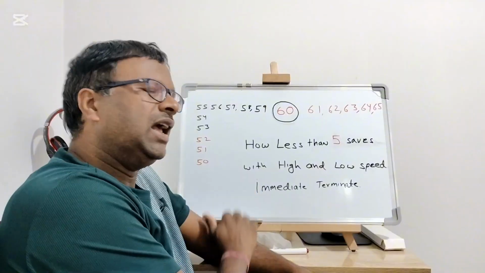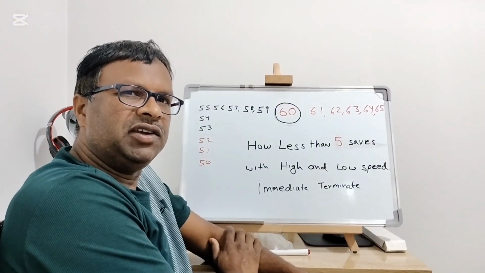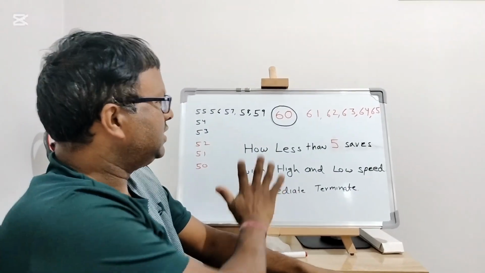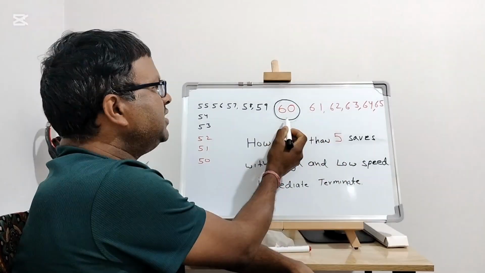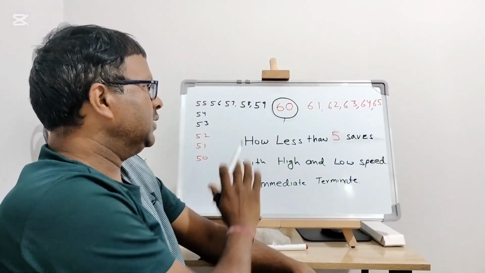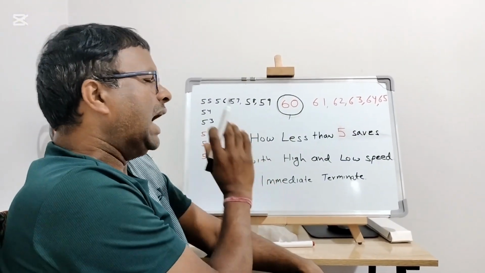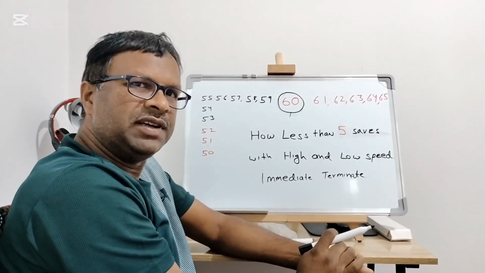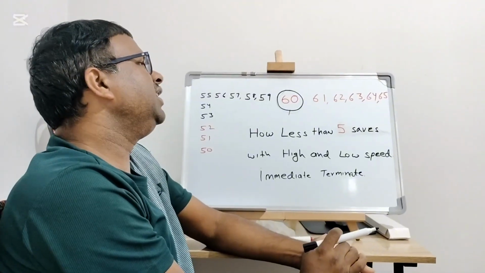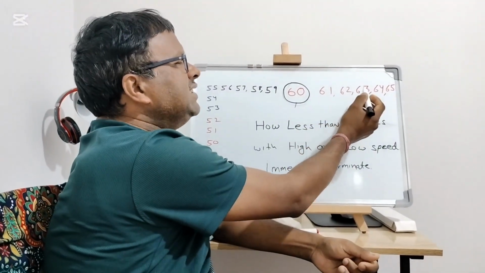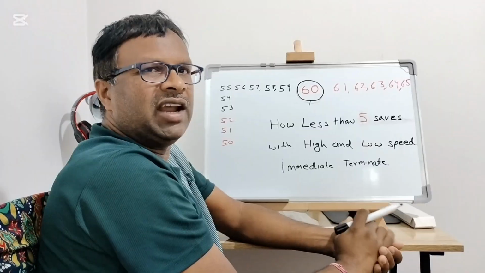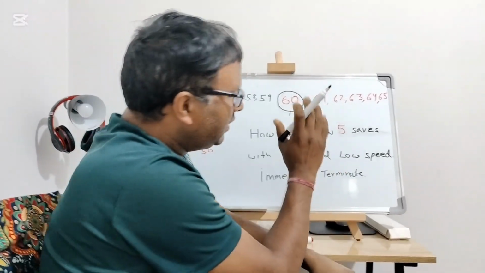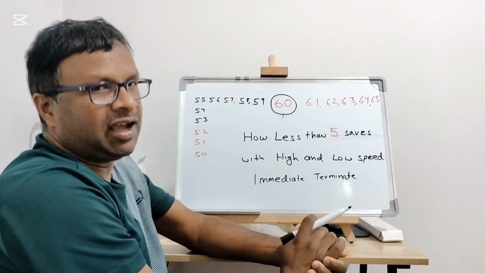Today I'm going to show you how driving less than 5 km under the speed limit during your driving test can save you from immediate termination. Just think, in this example the speed zone is 60 km per hour. When we go into a 60 zone, how do they judge your speed and how can they terminate you for low speed or high speed? Some learners think they can drive at 62, 63, 64 and they will not get terminated and their test will be over. But the scenario will be different in how they assess the driving test.